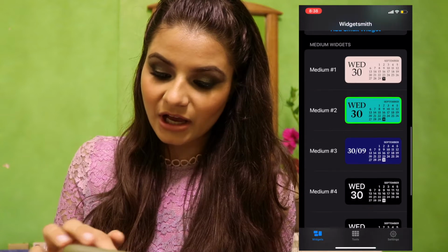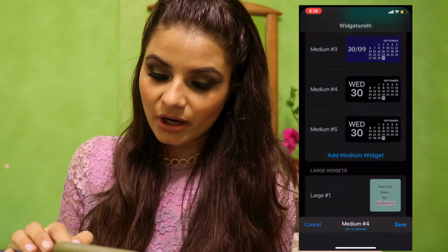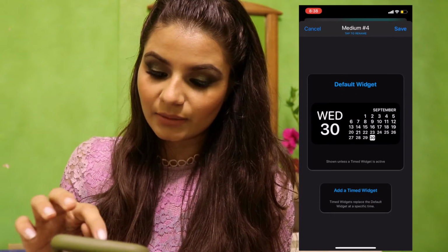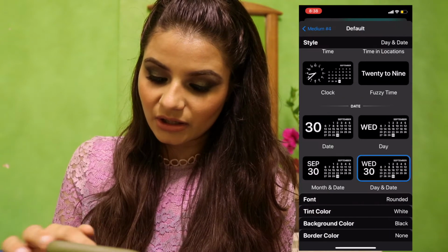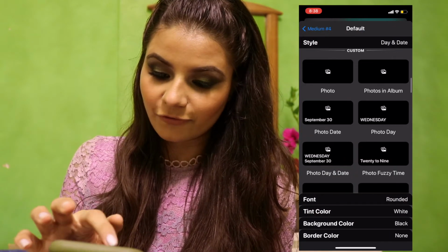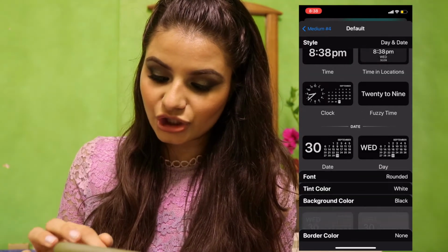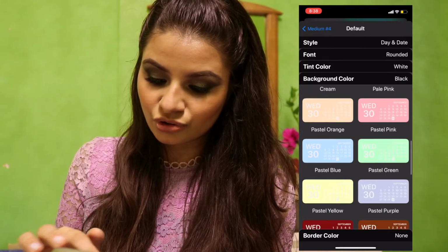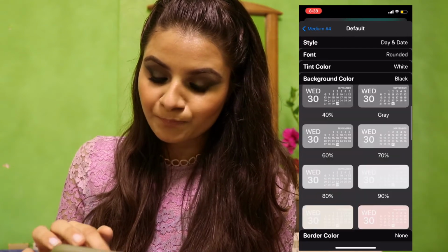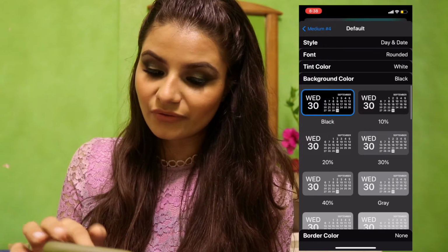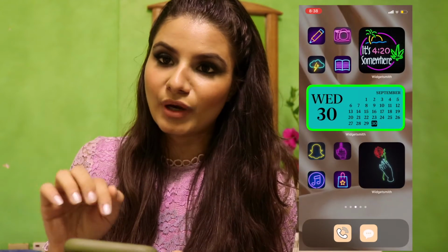For example, I've already made these 3 themes, right? So let me do the medium 4. When you click on it, you can go below and add a photo, or you can also go with the normal background color. You can change the background color as I have chosen. The first one that I've chosen is a very nude one. So you can go over and choose whichever you like. That's how you can get that widget customization.